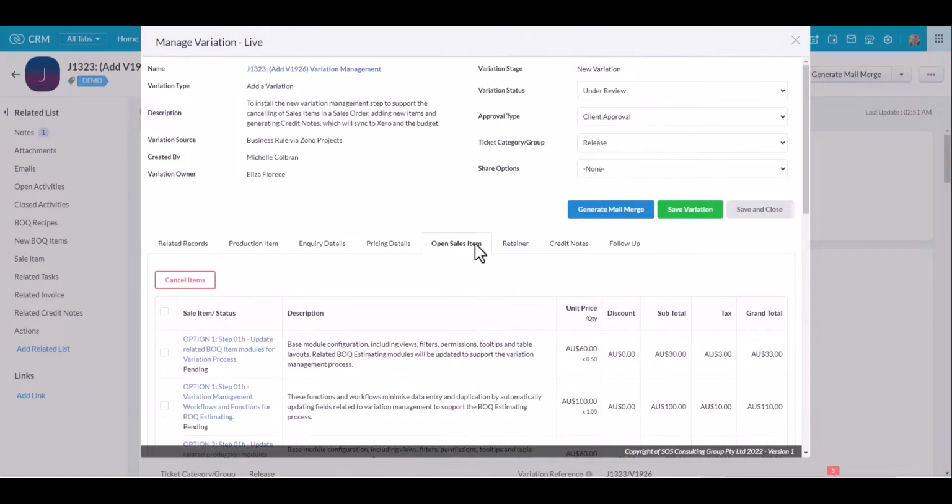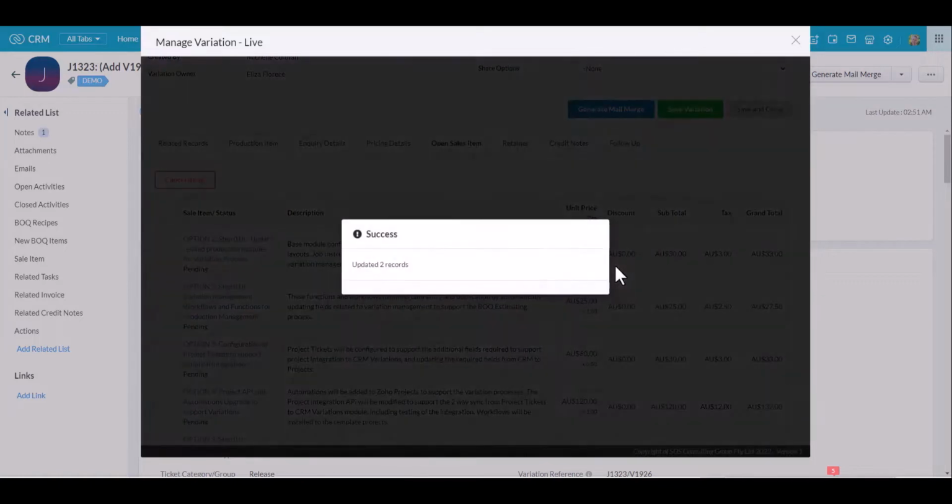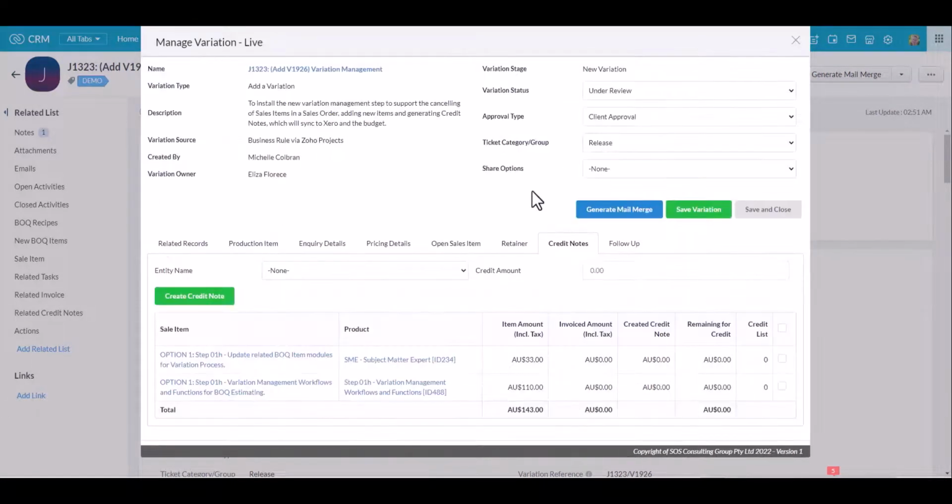I can see all of the sales items here. They've not been closed or cancelled. If I want to tick a couple of these, I can click to cancel them, and that will automatically move them into the credit note tab. These sales items don't have any payments against them because they're just test records. But if they did have invoices paid, I could select the entity, tick the select button, and then generate the credit note.